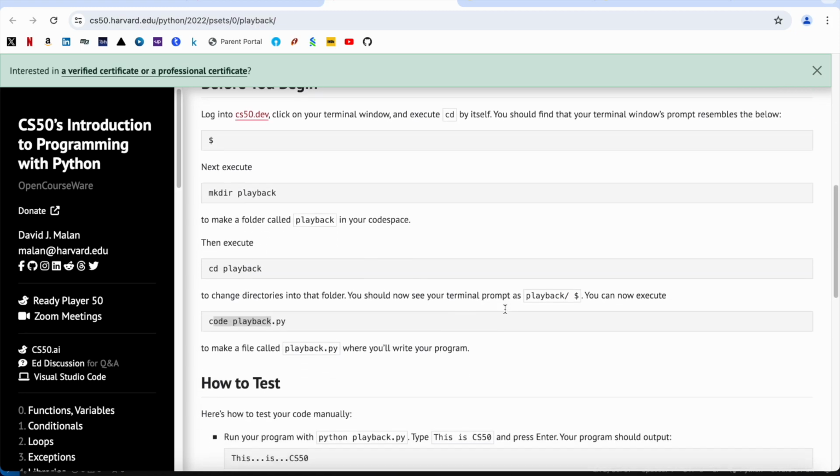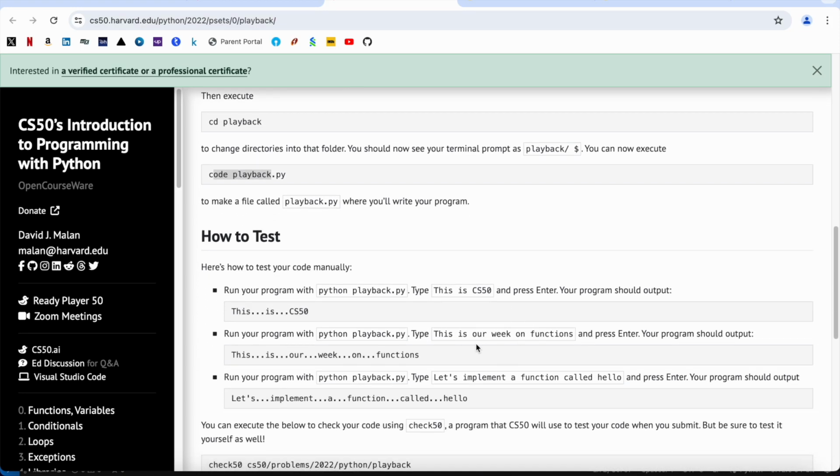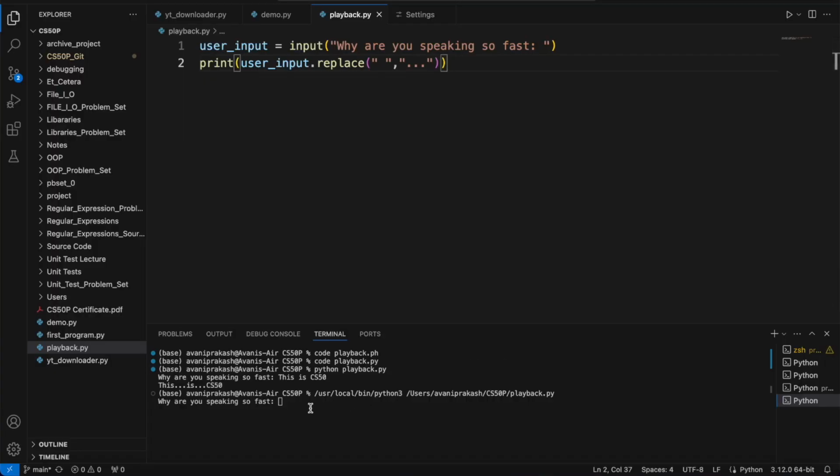Okay, this is our week on functions. Let me type it over here. This is our week on functions. You see here, everything has been replaced. All the white spaces have been replaced by three dots. In fact, it can be improved even further.